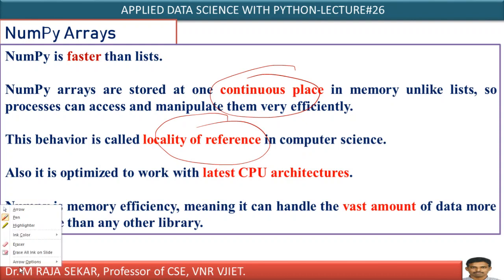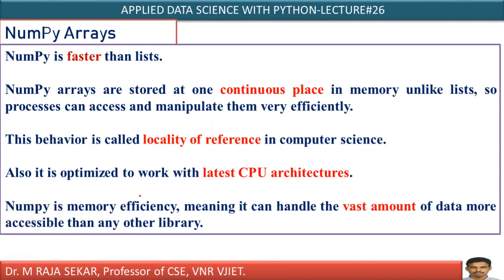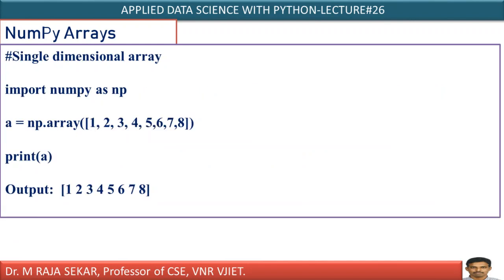What is locality of reference? This lecture may not permit me to discuss it. If someone is from a computer science background, they can understand what locality of reference is. It works efficiently with the latest CPU architectures. This NumPy module is very useful in handling vast amounts of data.